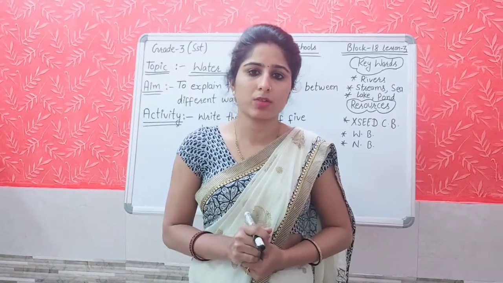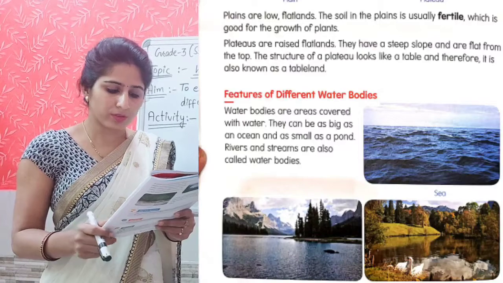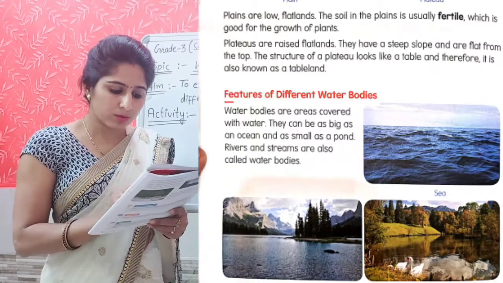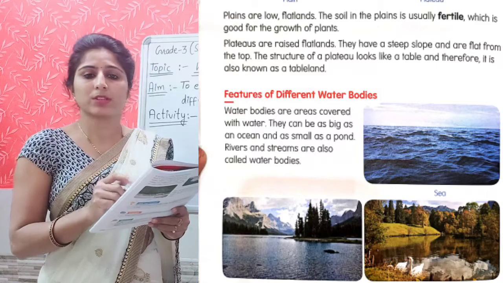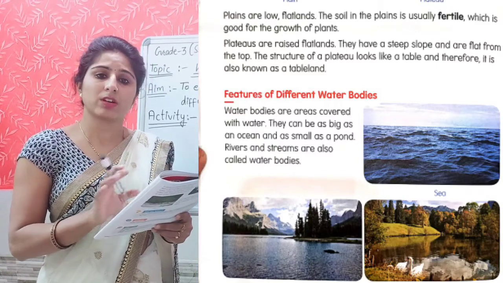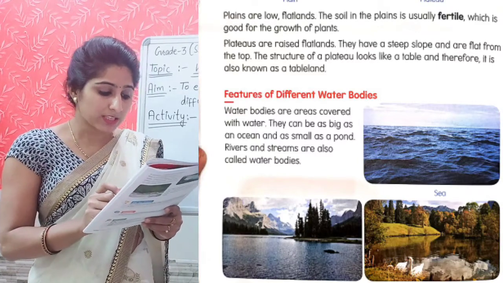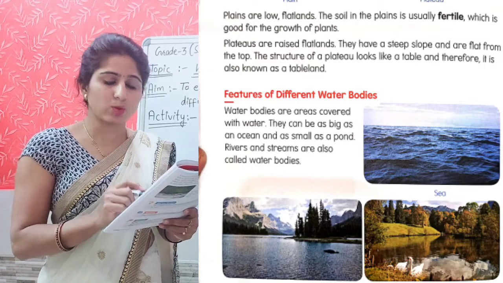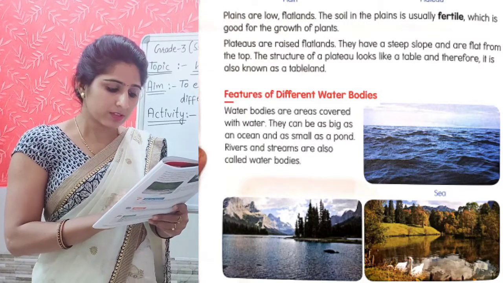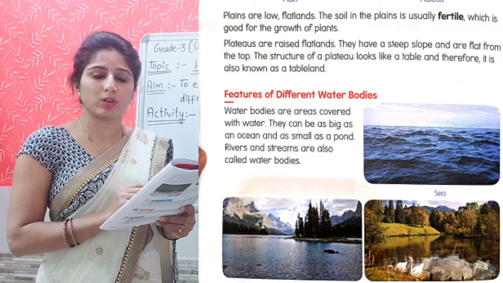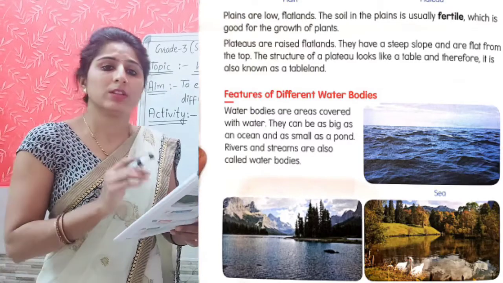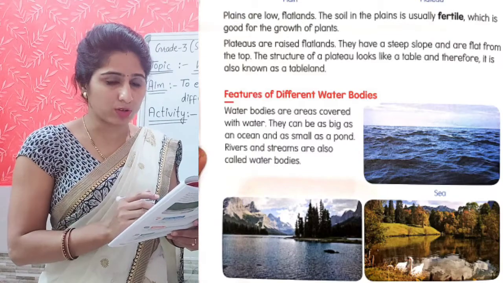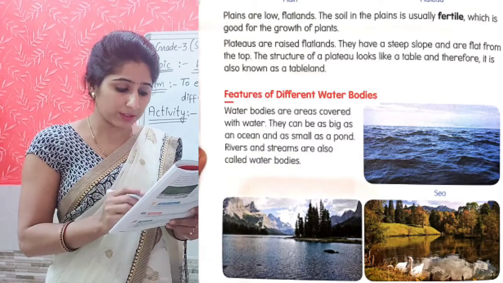Open page number 10 of your content book. Features of different water bodies. Water bodies are areas covered with water. As I told you, water bodies are the areas which are covered with water. They can be as big as an ocean and as small as a pond. Rivers and streams are also called water bodies. Means land का जो भी surface water से covered होता है, that part we say water body. उस part को हम water body बोलते हैं.